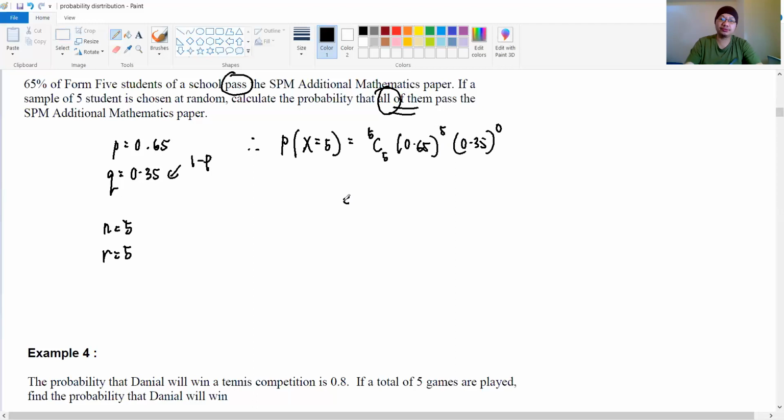So, compute 5C5 times 0.65 to the power 5 times 0.35 to the power 0. So the answer is like this, 0.11 something. The answer is 0.11603. I am taking 5 decimal places. If you want to write 4 decimal places, it's okay, no problem, at least 3 decimal places. All right, so that is your number 3.